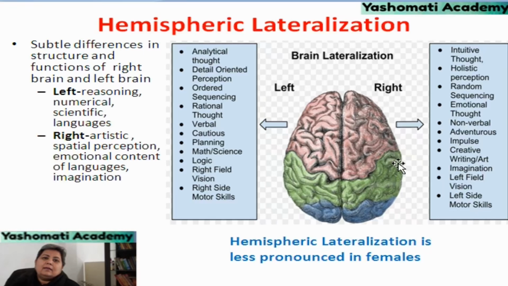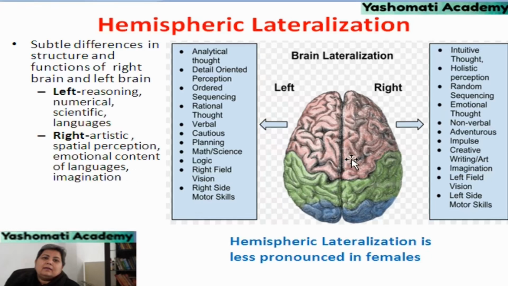This picture shows that certain abilities are more related to the left side of the brain, like reasoning, numerical ability, scientific skills and language learning, whereas the right side is more related to artistic abilities, spatial perception, emotional content of language and imagination.